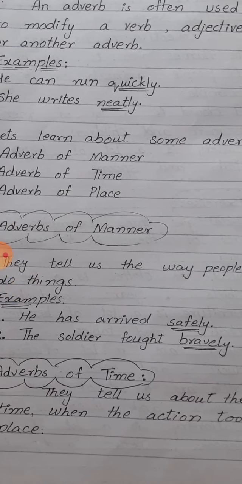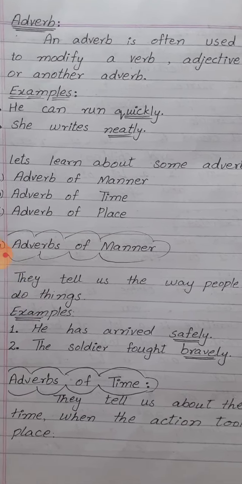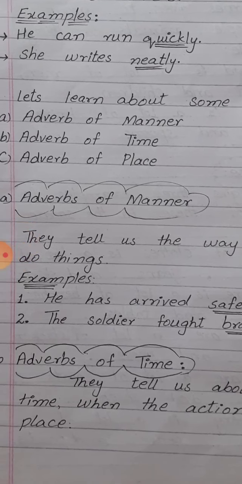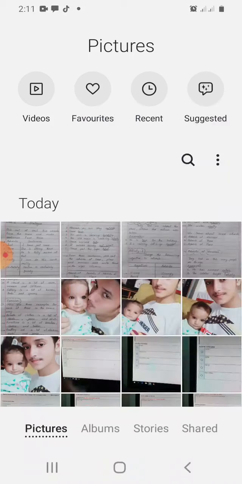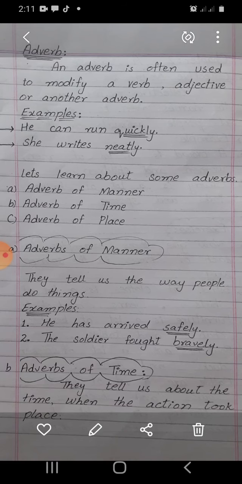The soldier fought bravely. Bravely modifies the verb fought. Bravely is an adverb of manner. Next, adverb of time. Adverbs of time tell us about the time when the action took place. It means the adverbs of time tell us about the time when the action takes place or took place. In this adverb, timing matters a lot.